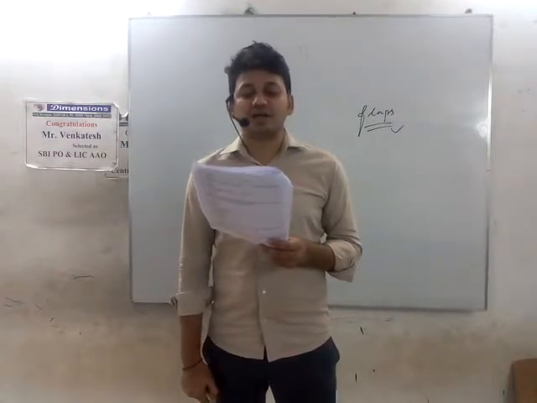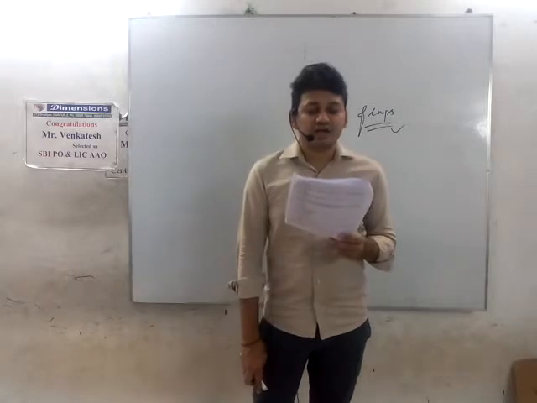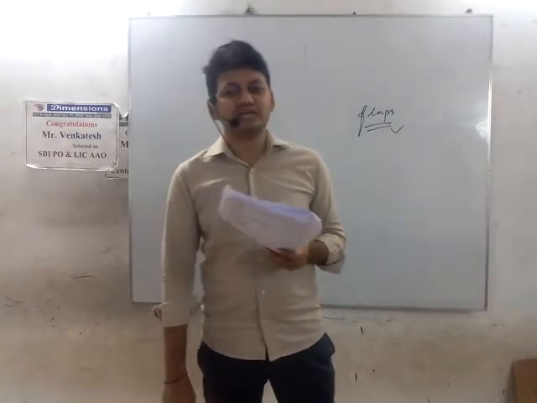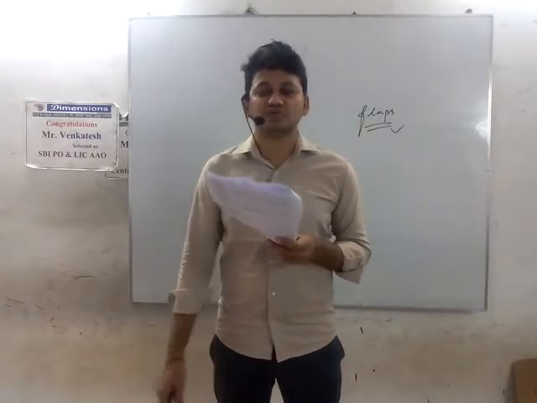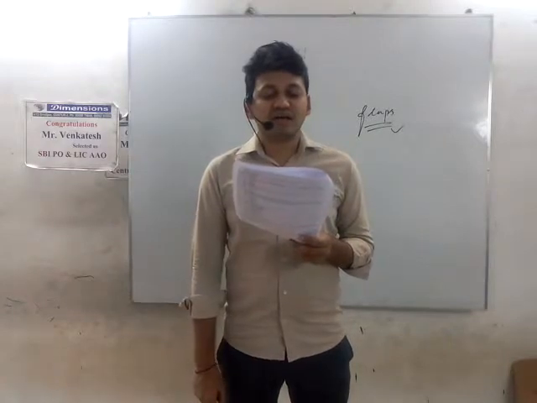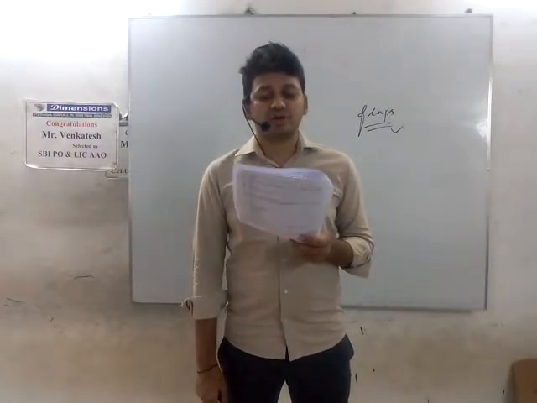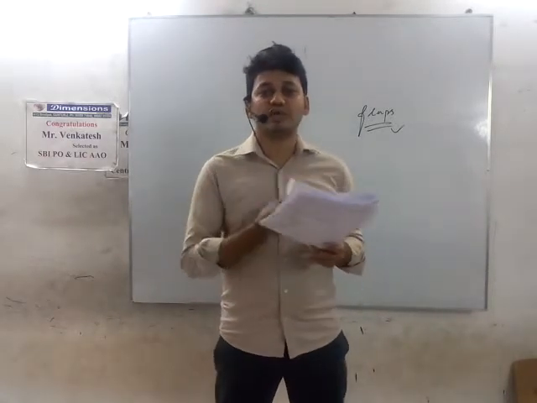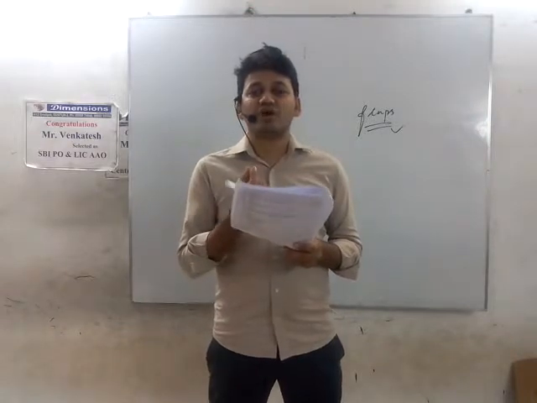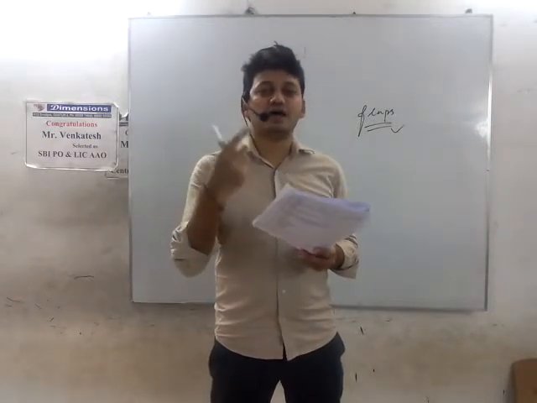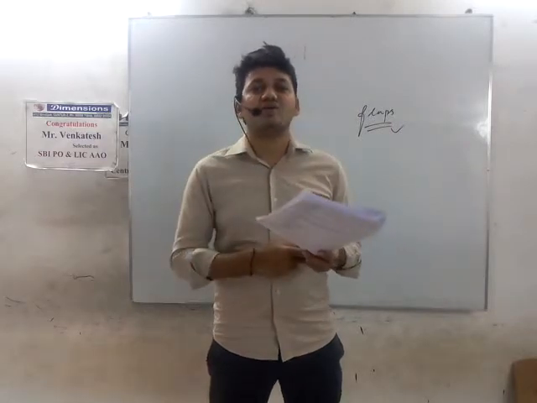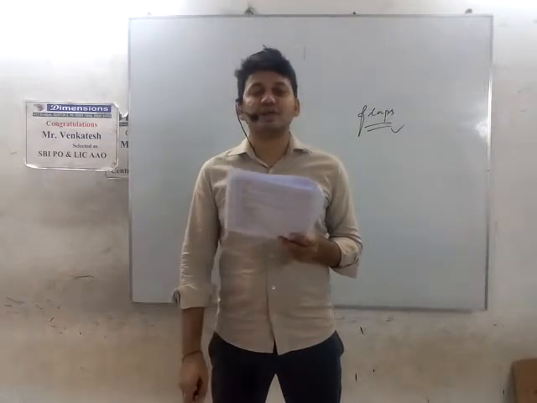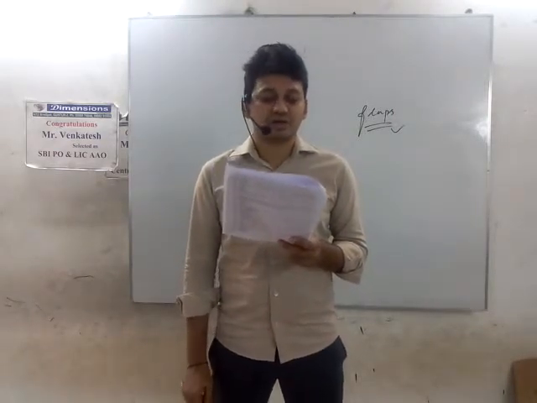Choose the correct alternative and click the button corresponding to it. In case no improvement is needed, click the button corresponding to no improvement. You've got to improve the sentence if it is needed, else mark the answer as no improvement. She has that rare character, the ability to listen to people. So character means on a whole is a character. So what I am on a whole is my character. But if I am talking about one specific thing or one specific quality of my character, that should be a characteristic. So she has that rare characteristic, the ability to listen to people. So option B will be the correct one.